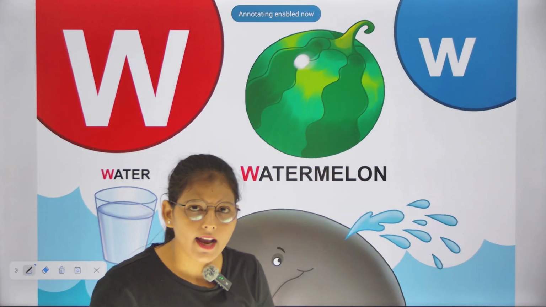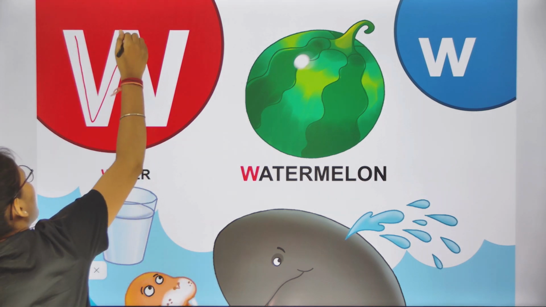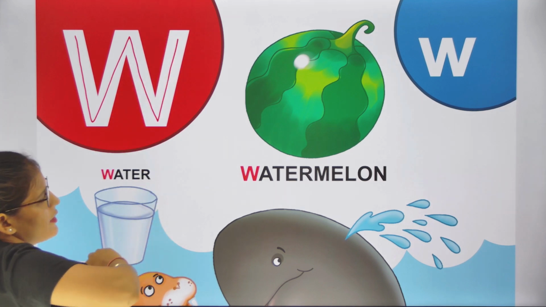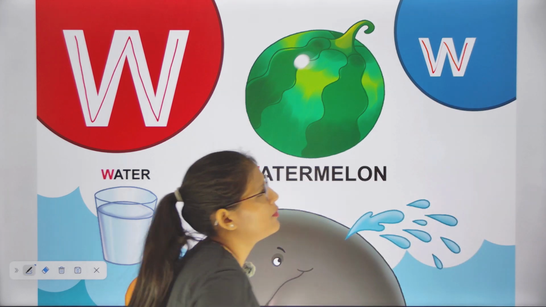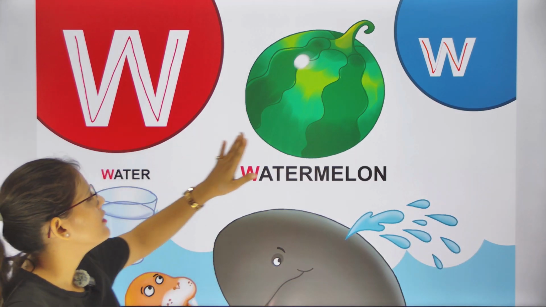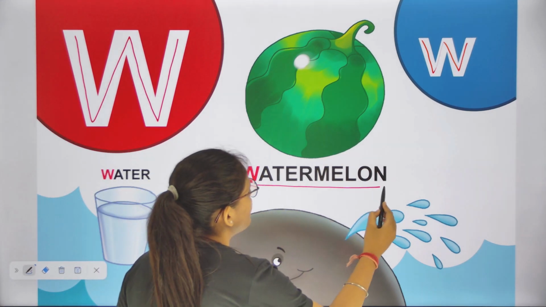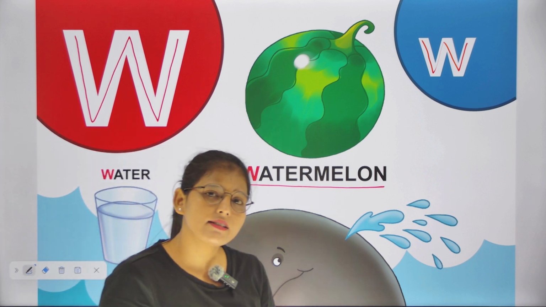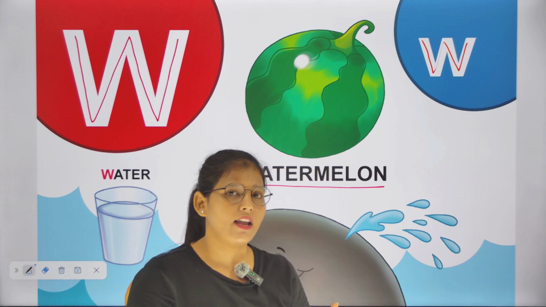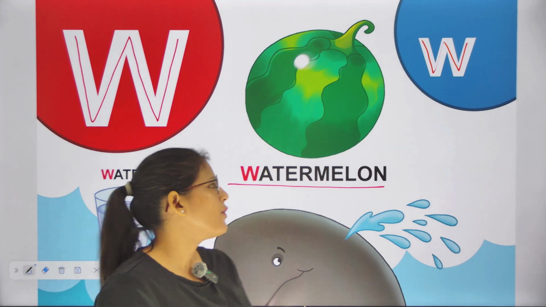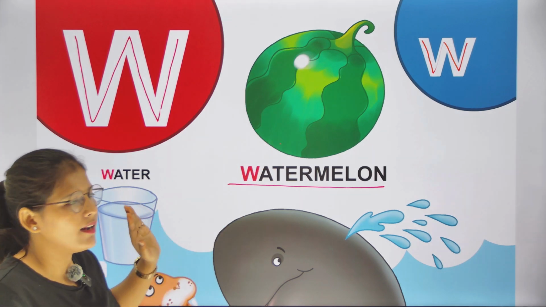Come on, our next letter, that is W. This is capital W and this is small w. Capital W, small w. Class, W for watermelon. Class, do you know watermelon is red inside and green outside. जो watermelon होता है वो red होता है अंदर से और green होता है बाहर से. ओके, so W for watermelon.